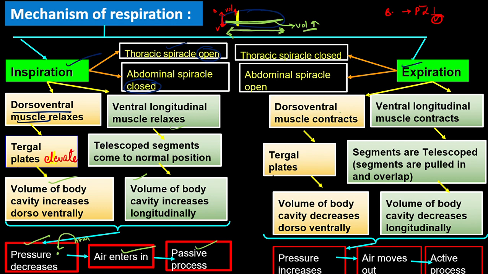Then what about expiration? What happens in expiration? The dorsoventral muscle contracts. When it contracts, what will happen? Your tergal plates will depress. Okay, I forgot to tell you about the telescopic segment.